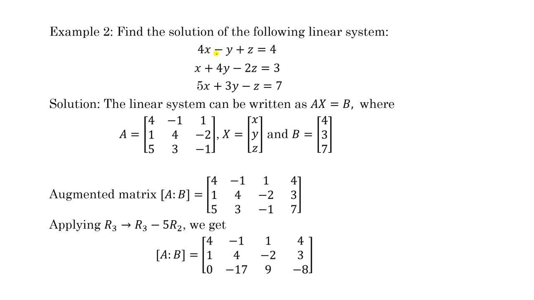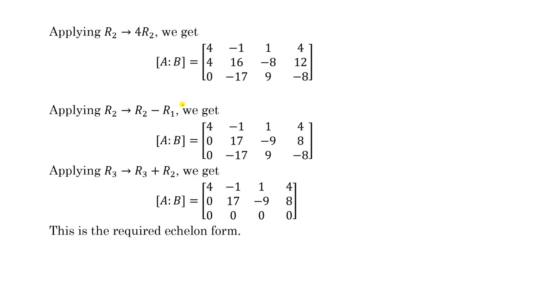Now look at this system of linear equations. Here again A, X, B, and this is the augmented matrix. Now we have to make this 0, so apply R3 minus 5 R2, this will become 0. Now try to make this 0, so you can multiply the second row with 4, and you will get this matrix. We are talking about equivalent matrices, so it is better to write the equivalent symbol. Now apply R2 minus R1, so you will get 0 here.